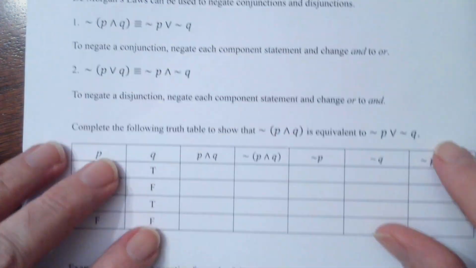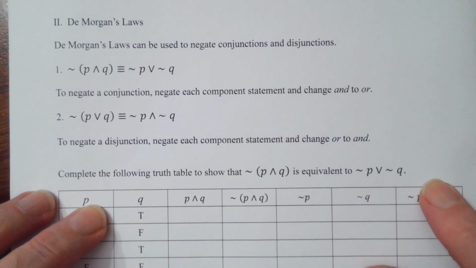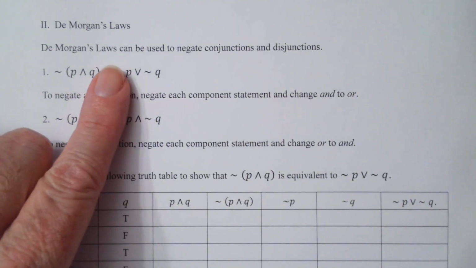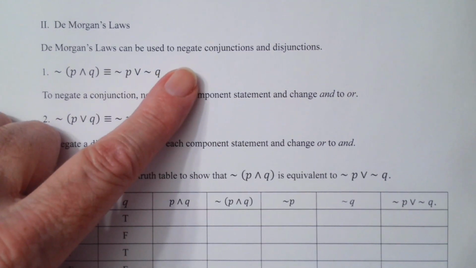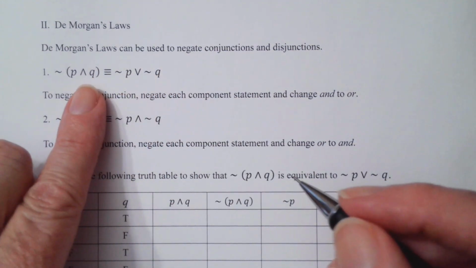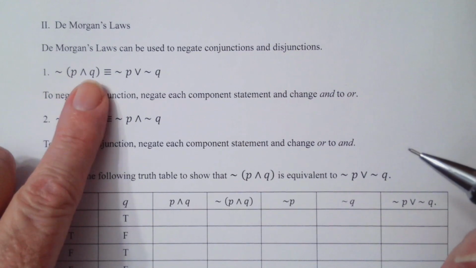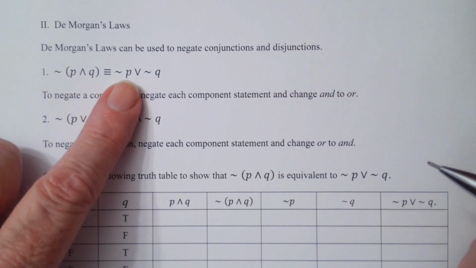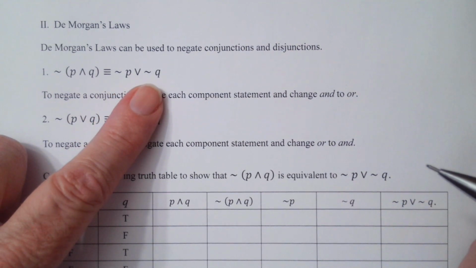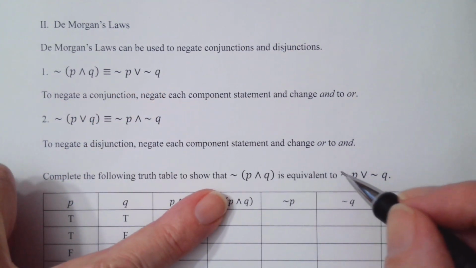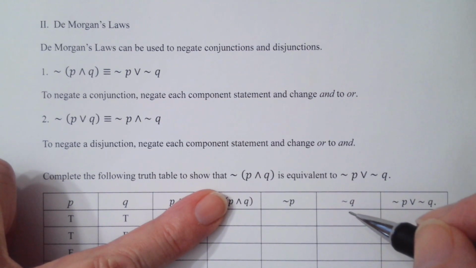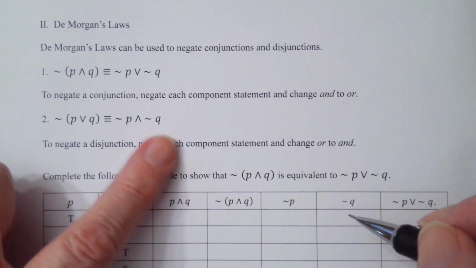So here we're going to talk about De Morgan's laws. De Morgan's laws can be used to negate conjunctions and disjunctions. We have not (P and Q) is congruent to not P or not Q. Now we're going to show that in a truth table in just a minute. Remember, that's how we can show that two statements are congruent or not.